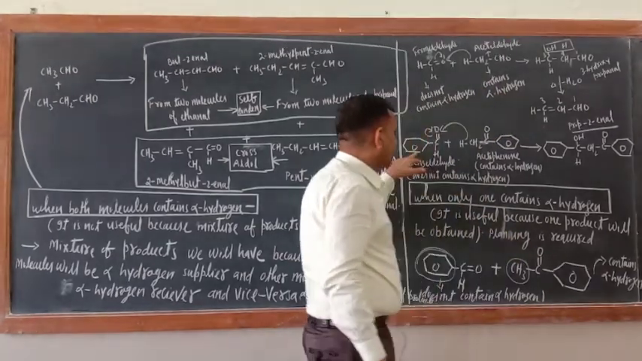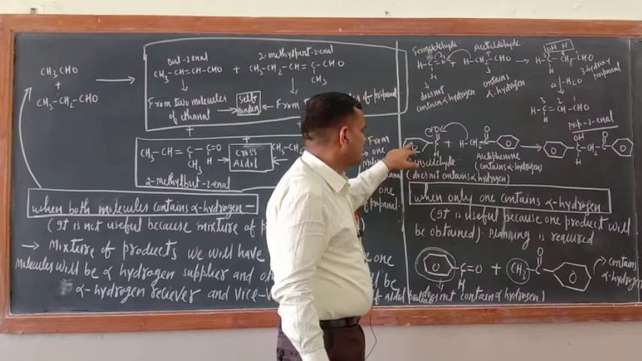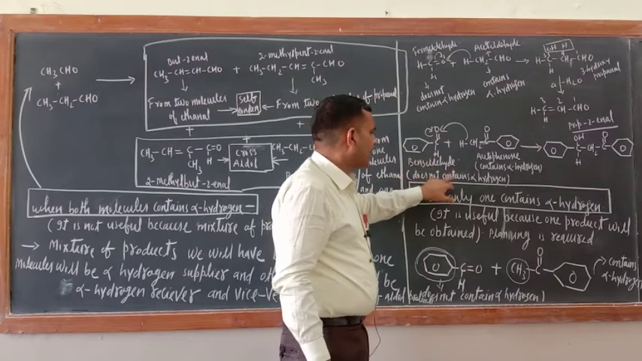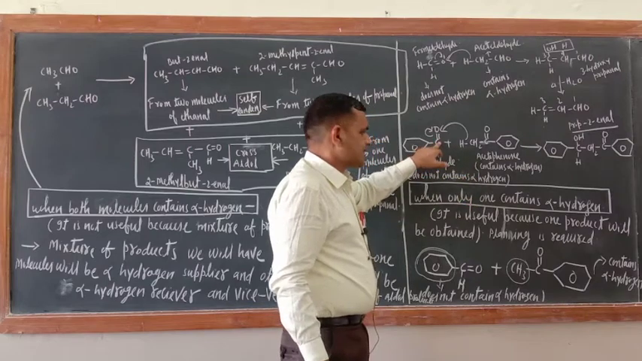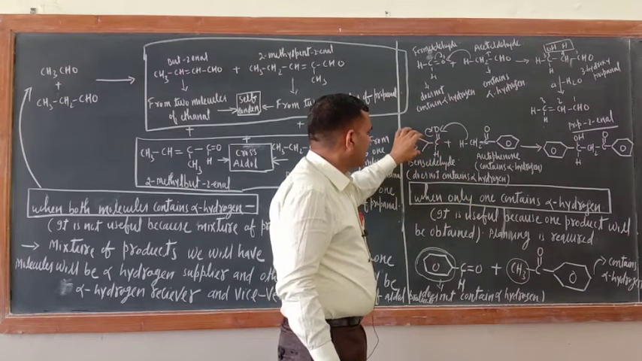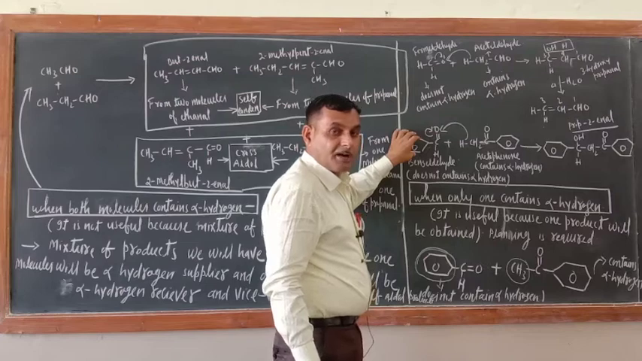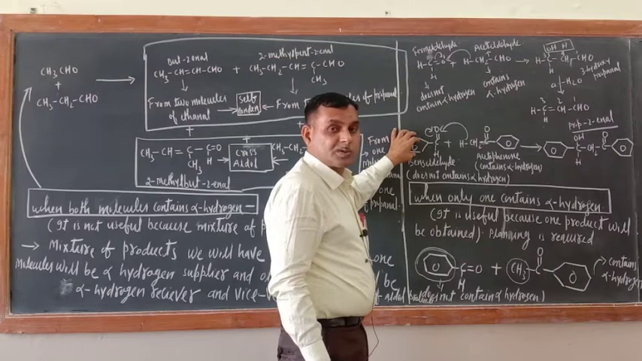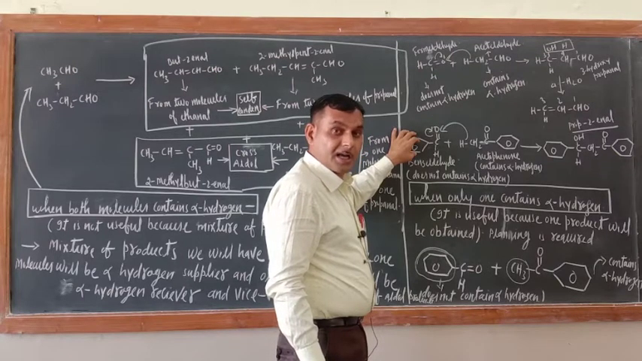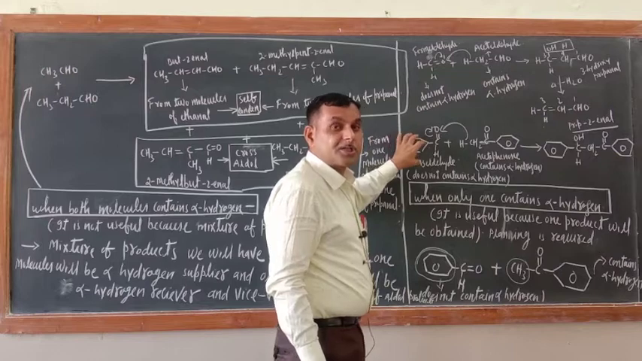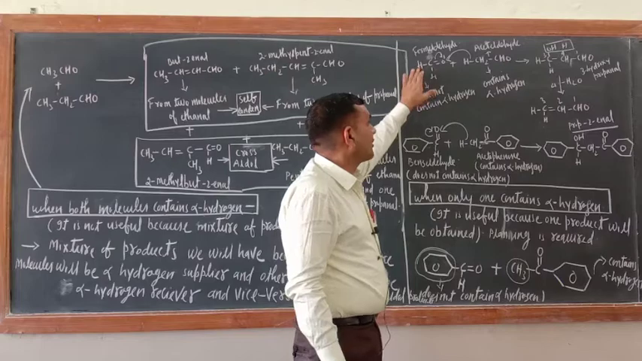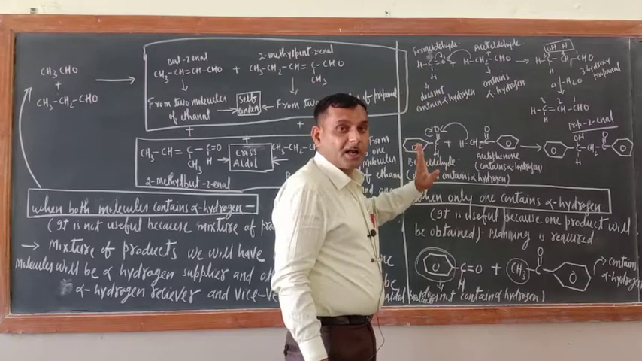Just see another example. This is benzaldehyde, C6H5CHO. It does not contain alpha hydrogen. Why? This is the functional group carbon atom and this is the ring. This ring carbon is not called an alpha carbon atom, hence the hydrogens bonded to those carbon atoms are also not called alpha hydrogen. This is the phenyl group, the benzene ring. Remember, benzaldehyde and formaldehyde both do not contain alpha hydrogen.